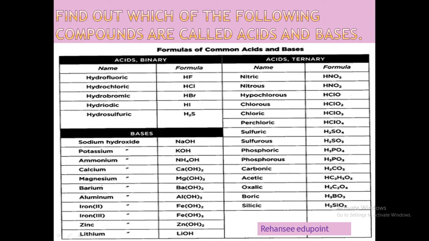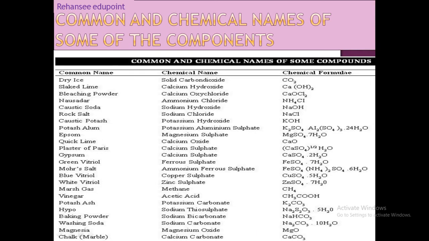In the next slide, you see the acids and bases which are useful for your lesson, all I mentioned. As well as here you see the mono, binary and tertiary acids. All the metallic hydroxides or metallic oxides are basic in nature, that's why these are all hydroxides, sodium hydroxide, all are given. In the similar way, the important chemical formulas you require for your examination I mentioned, and their general names.